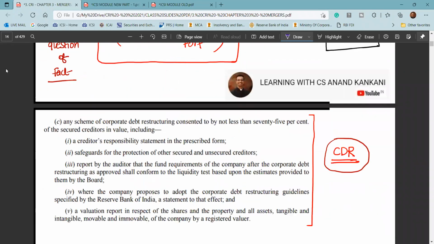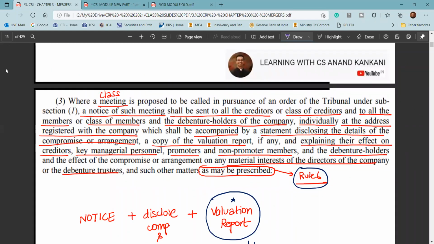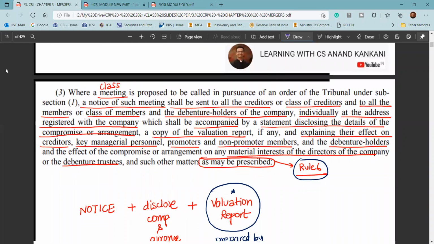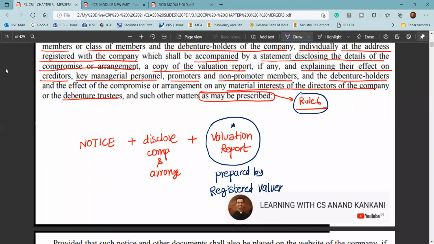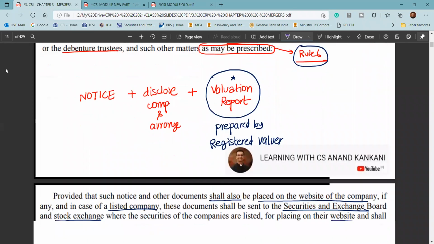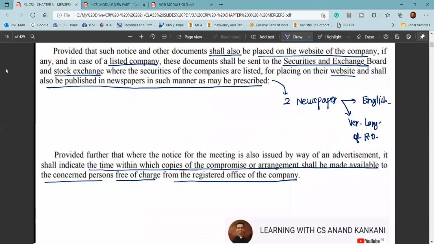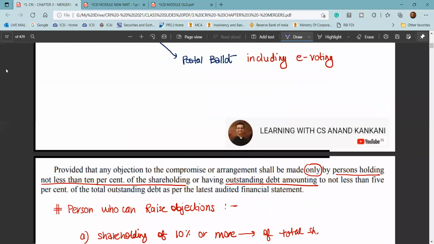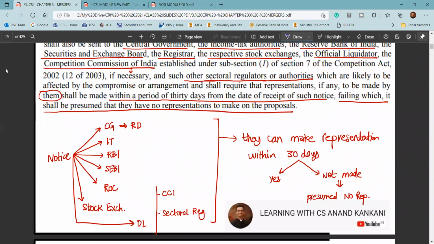Thereafter, you'll also have to send the notice to all the members, creditors, and the debenture holders individually, right? Along with the notice, you have to give the complete disclosures with respect to the compromise and arrangement, and the valuation report also has to be submitted. This will also be published in 2 newspapers, English and the vernacular language. Also, this notice will be given to the regulatory authorities, that is the regional director, income tax authority, Reserve Bank of India, SEBI, ROC, and all other sectoral regulators.